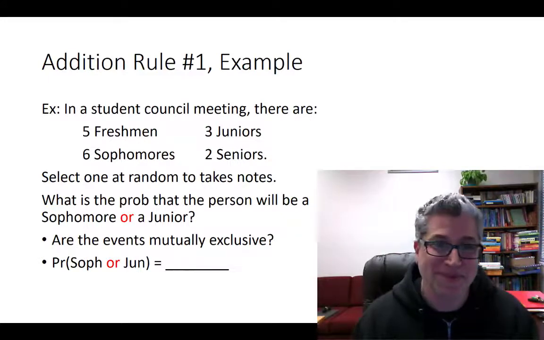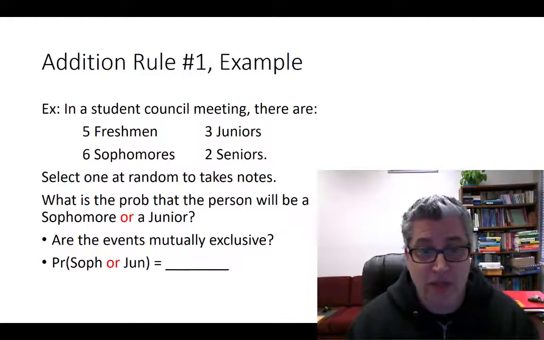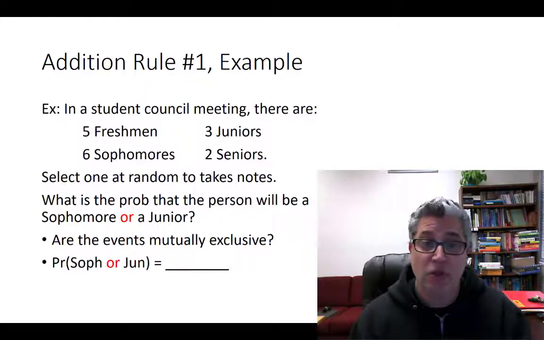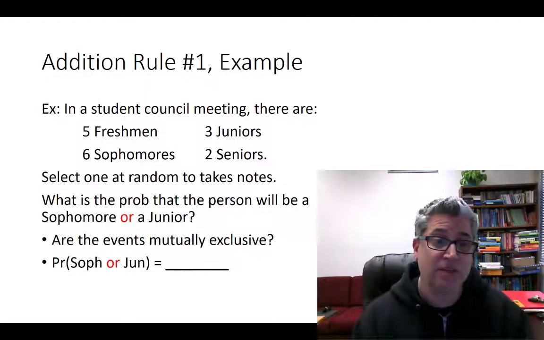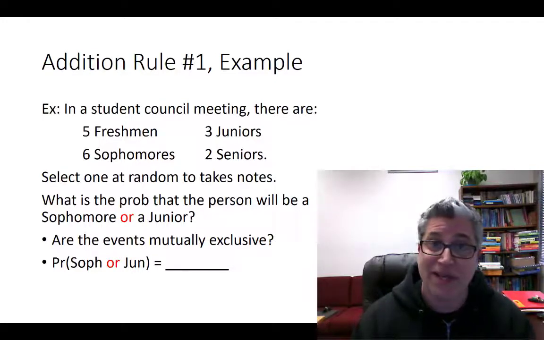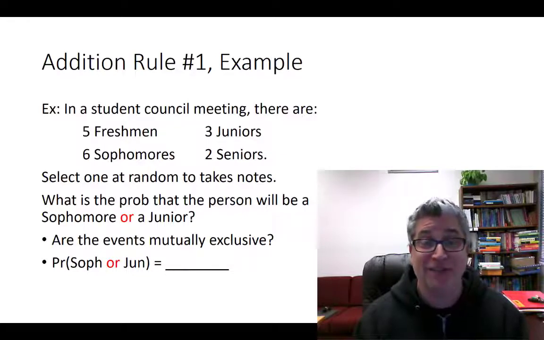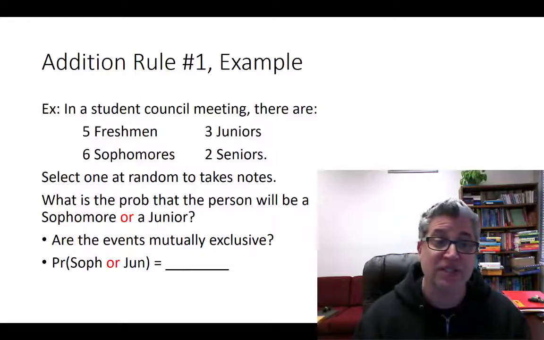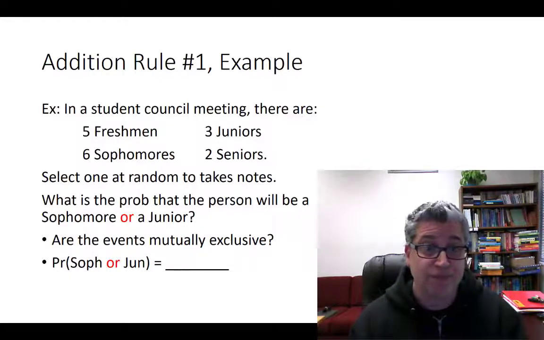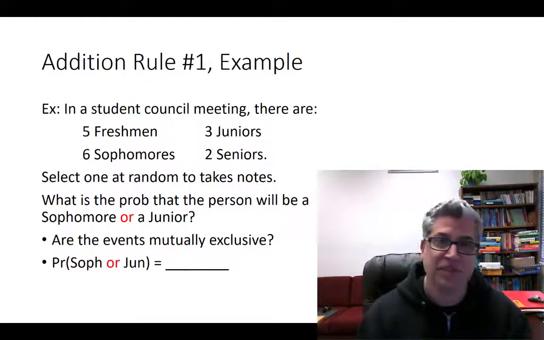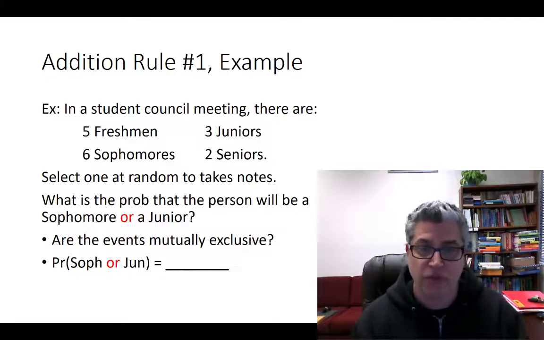Okay, another example. You had a student council meeting. There are a handful of people. I see 16 people: 5 freshmen, 6 sophomores, 3 juniors, 2 seniors. So 16 people. And you draw lots, and one of those folks gets the privilege, the honor of having to take notes, meeting notes. What's the probability that that person will be a sophomore or a junior? Well, can you be a sophomore junior? You can't be both at the same time. You're either a sophomore or a junior.